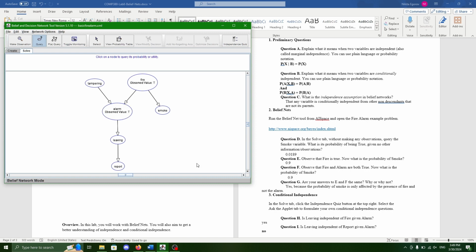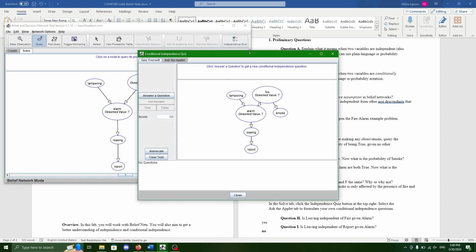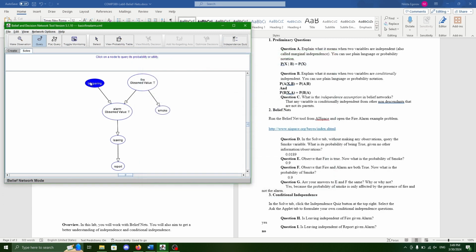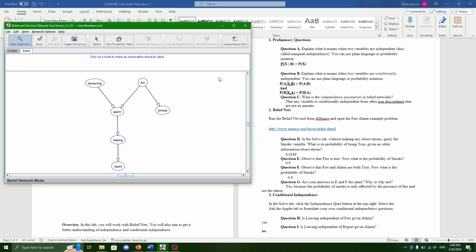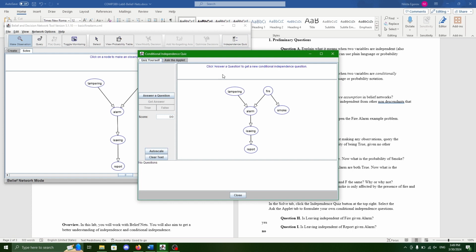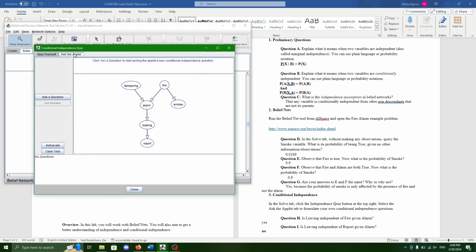And then part 3, we can go to the independence quiz and look at that. Actually, let's first remove all these observations, and then we can go to the independence quiz. So there we go. Go to the independence quiz, ask the applet a question. Is leaving independent of fire given alarm? And then get answer. The answer is true.